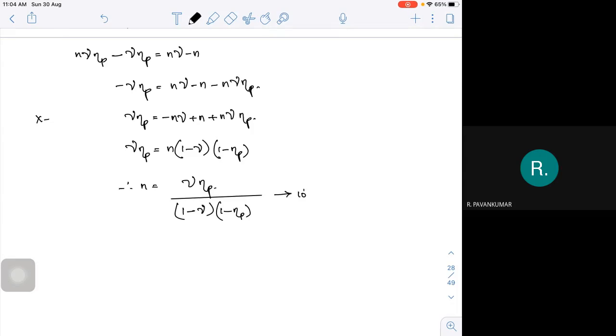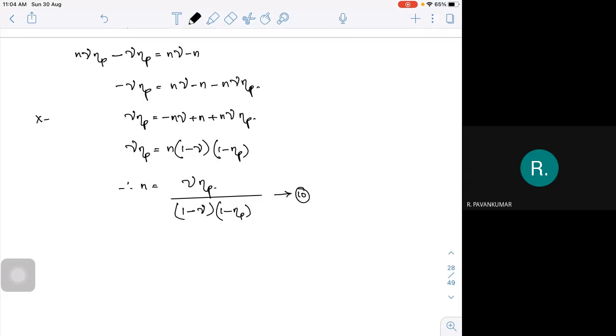This is another form of getting your value of n. Sometimes they won't give the value. They may ask us to obtain the expression: from the polytropic efficiency, calculate the value of n. Why is this so important for us? If I'm dealing with only air, the gamma for air is 1.4.